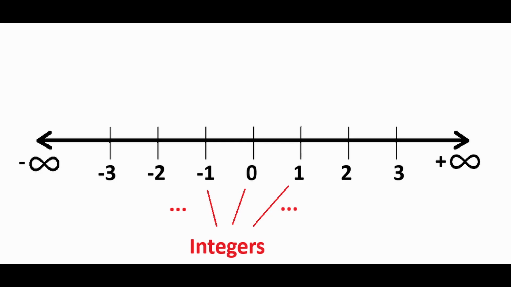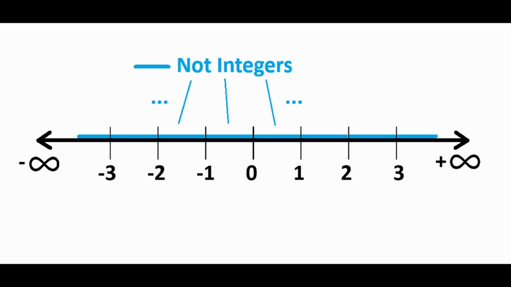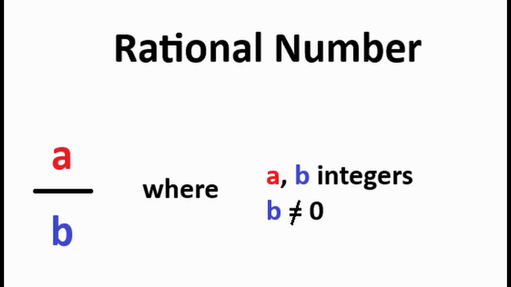Now, if we look at the number line, we explicitly see the integer points, but it becomes immediately clear that there's much more than integers present in the real number set. There are a lot of points between the integers that fill the gaps. So what are those numbers? We can define a type of number on the real number line called a rational number. Rational numbers are a superset of integers, meaning that they include the integer values and a lot more.